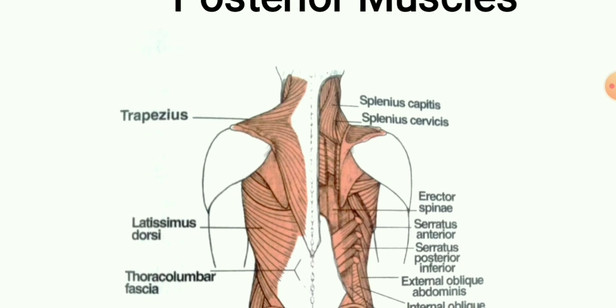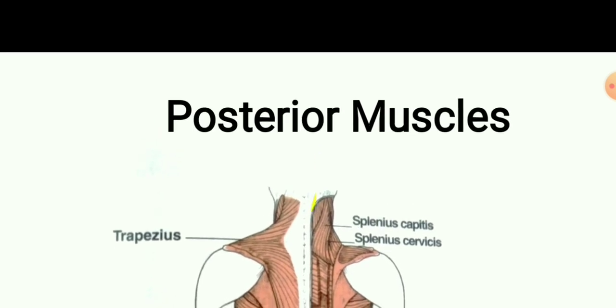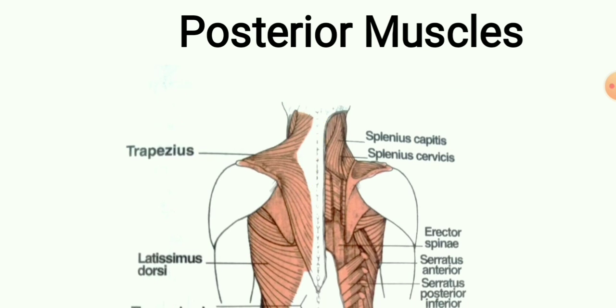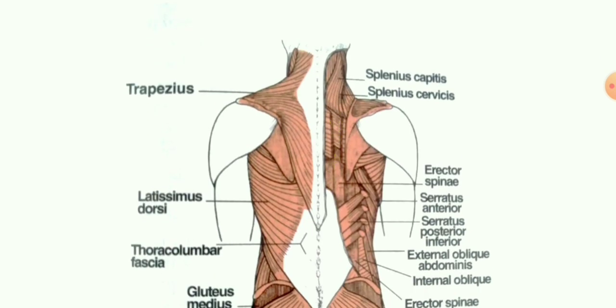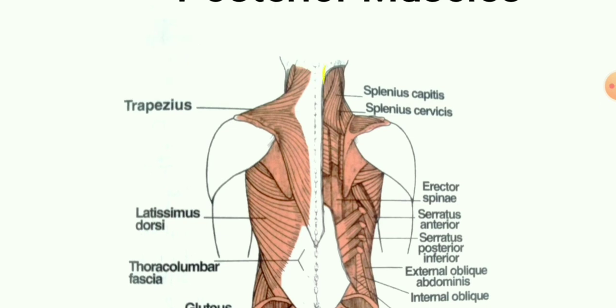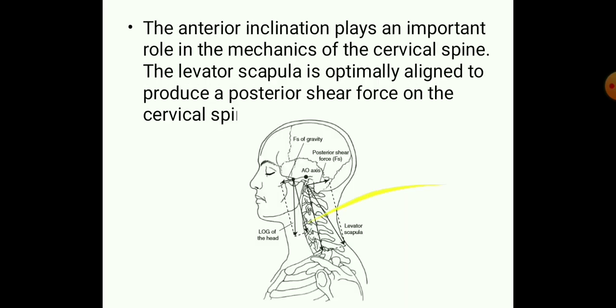So this is somewhere you go to your mastoid process. In the center we have this ligamentum nuchae. So this splenius capitis originates from the spinous processes of the cervical and thoracic region, and it is inserted on the mastoid process, in the occiput and in the nuchal line.